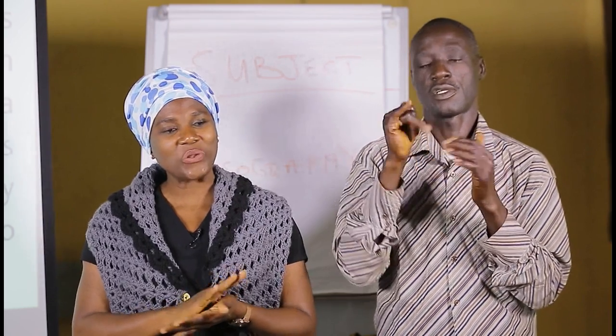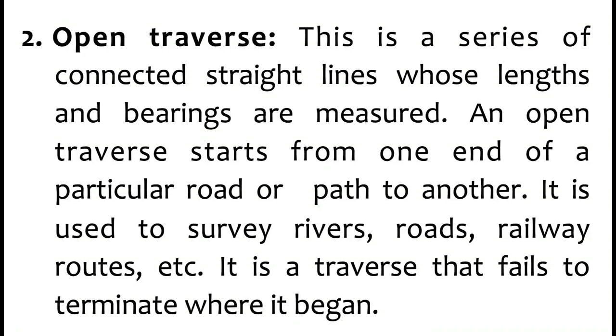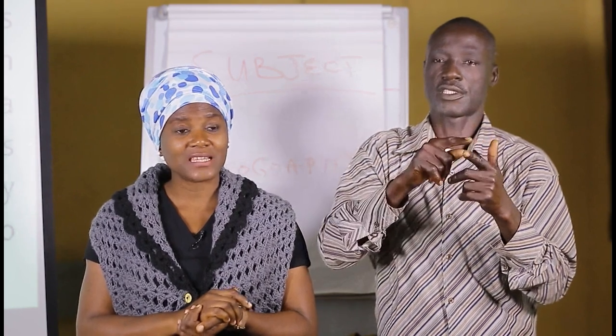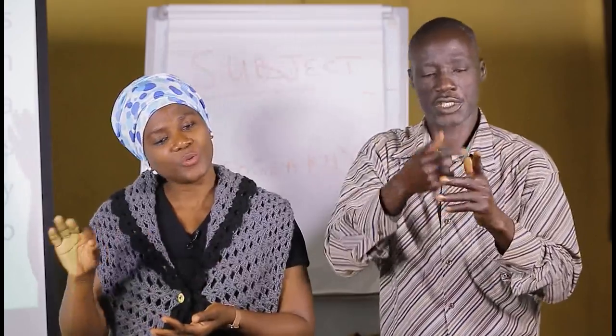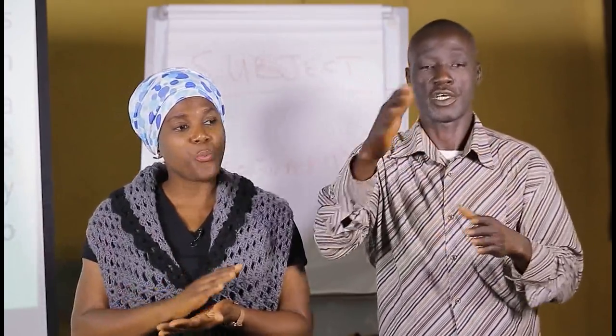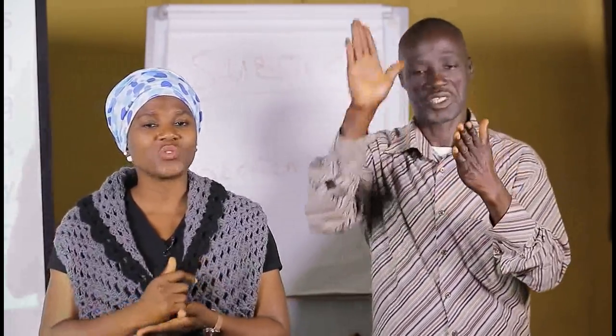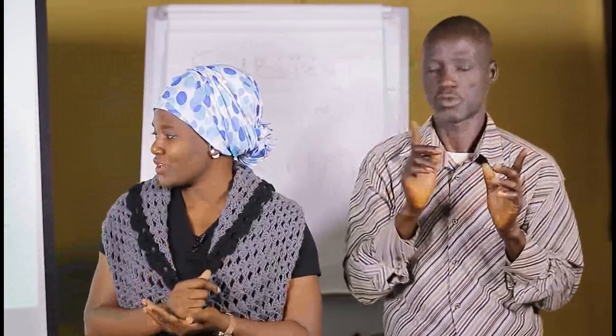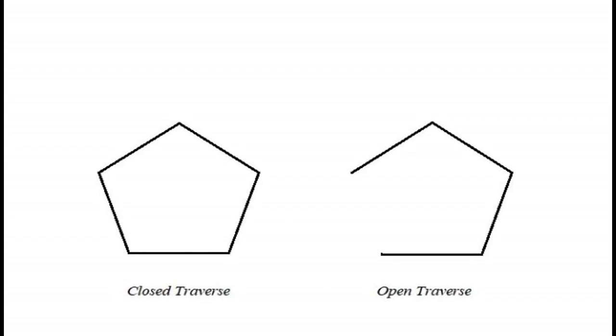After that, we looked at the open traverse, and we said that the open traverse is a traverse that fails to terminate where it begins. Unlike the closed traverse that starts from point A, B, up to E and back to A, the open traverse does not go back to its starting station. I will now show you diagrams of the closed traverse and the open traverse.